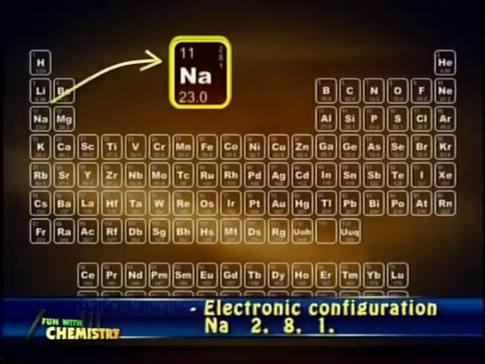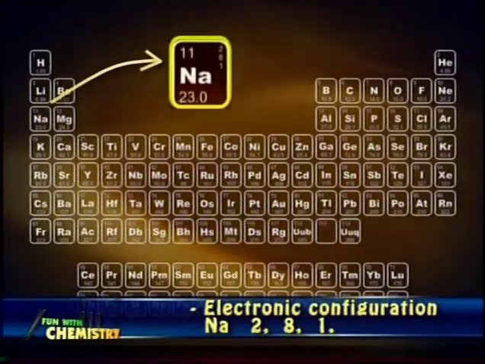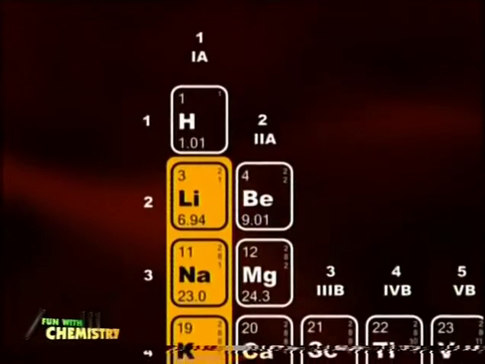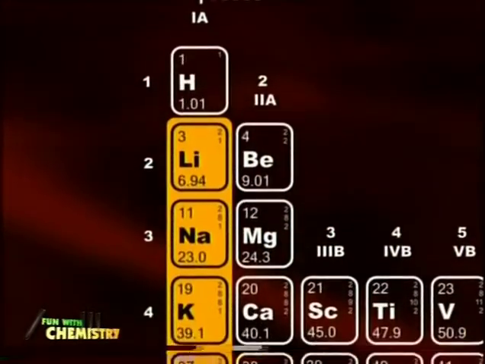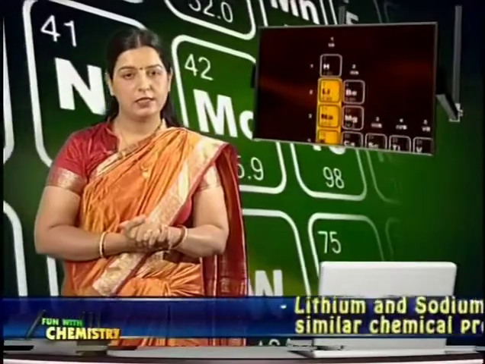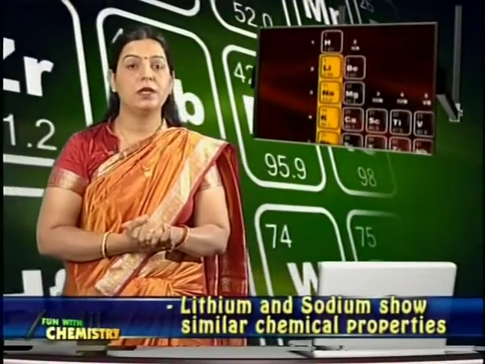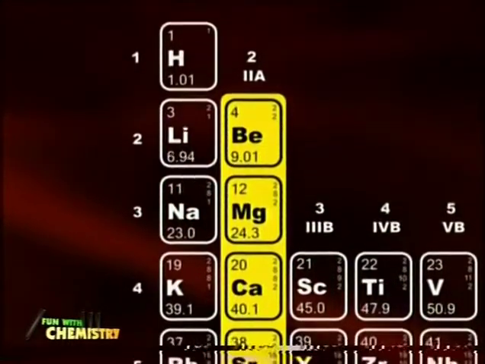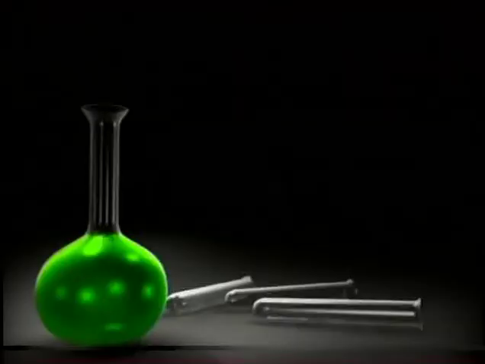When we reach the 11th element, that is sodium, then the number of valence electrons again comes out to be 1, as the electronic configuration of sodium is 2,8,1. It means the number of valence electrons in lithium and sodium is similar, that is 1. As they have the same number of valence electrons, these elements should have similar chemical properties, and yes, both lithium and sodium show similar chemical properties. It means when the elements are arranged in increasing order of atomic number, then elements with the same number of valence electrons fall in the same vertical column or group.